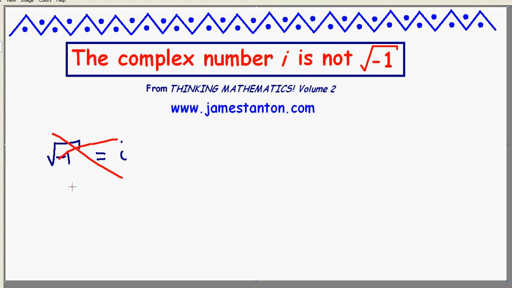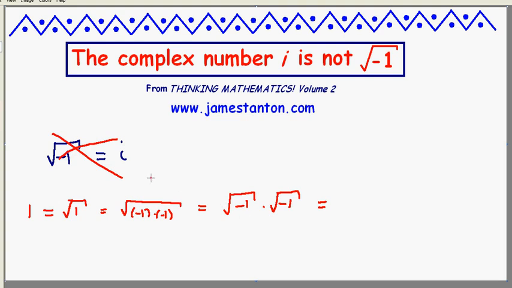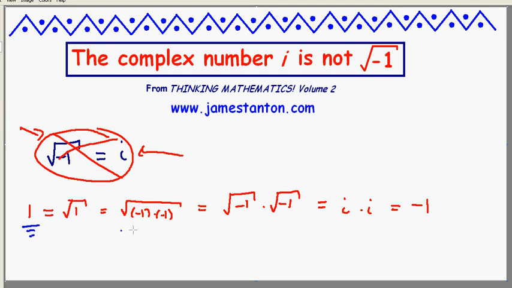Let me explain why. If you wish to say that i is the square root of negative 1, then let's play the following game. 1 would have to be the square root of 1, no doubt about that. And we can write 1 as negative 1 times negative 1. Well, the square root of a product is the product of the square roots. This is the square root of negative 1 times the square root of negative 1, which, by this definition, if you're going to go with it, has to be i times i, and i times i is negative 1. So according to this erroneous definition, if you choose to accept it, then you must now say that 1 is the same as negative 1.